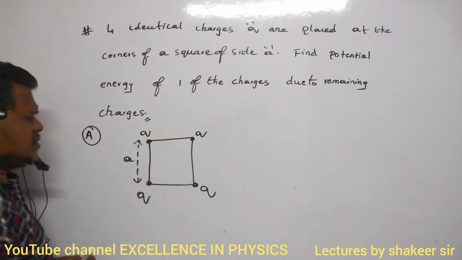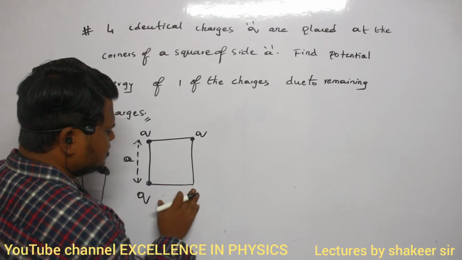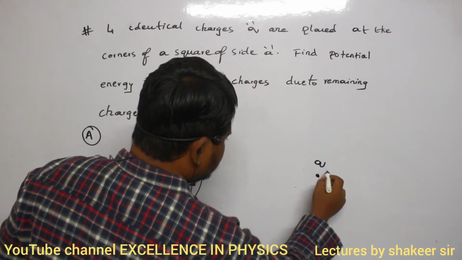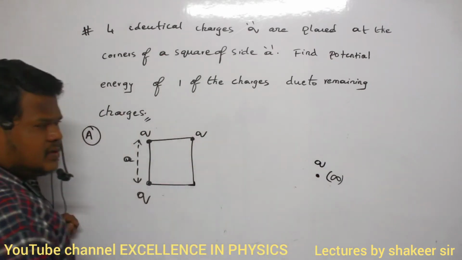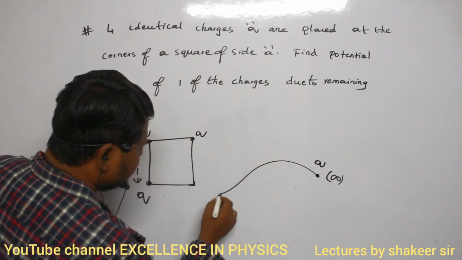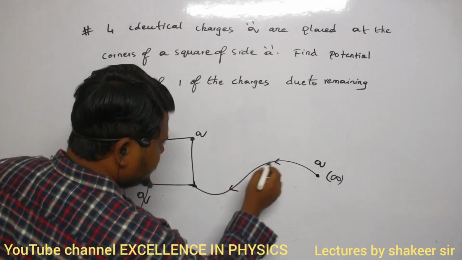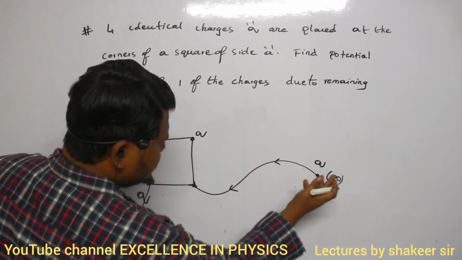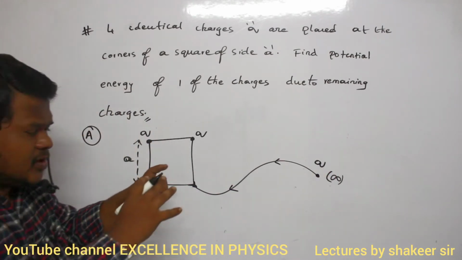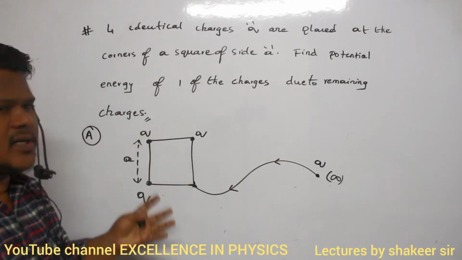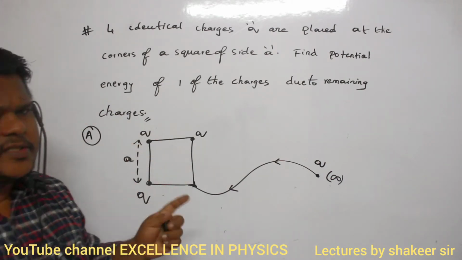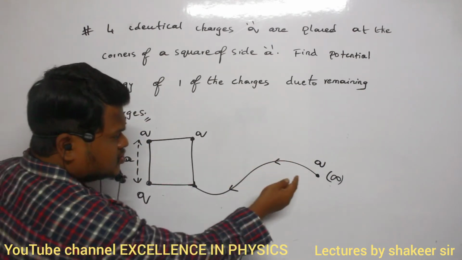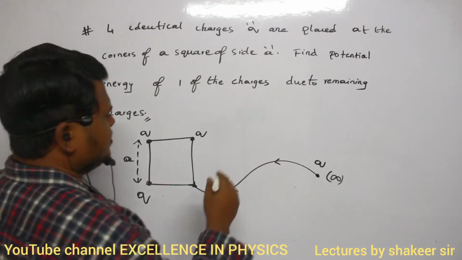So consider initially this fourth charge is not present here. Consider fourth charge Q is present at infinity. To bring this charge to this point, definitely I have to do some work, and that amount of work will be stored as electrostatic potential energy of this charge. I am not discussing interaction energy of all the charges, or total system potential energy. I am studying potential energy of only one charge. So to bring this charge, how much work do I have to do?